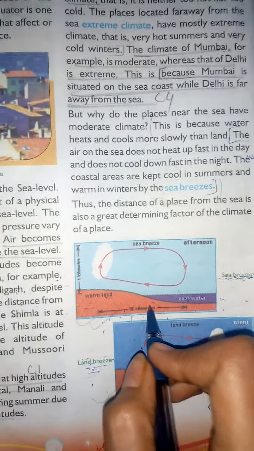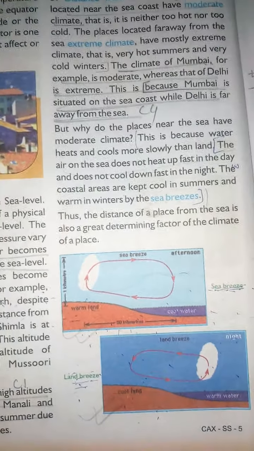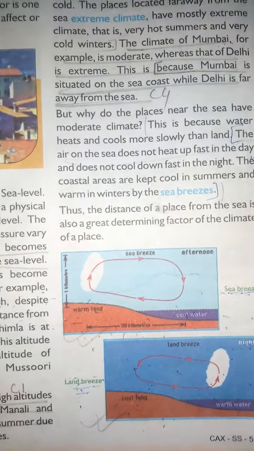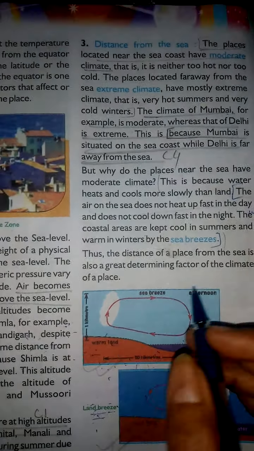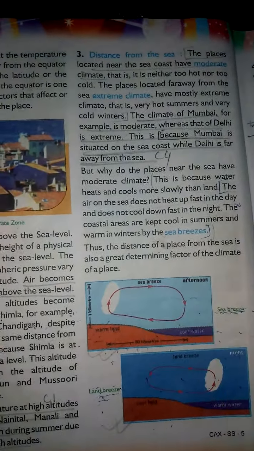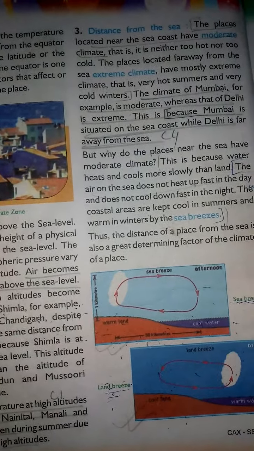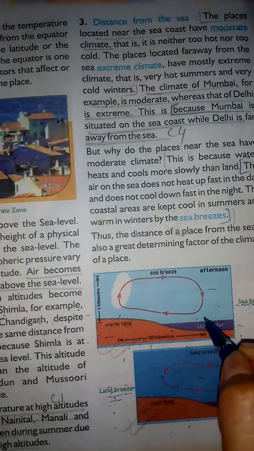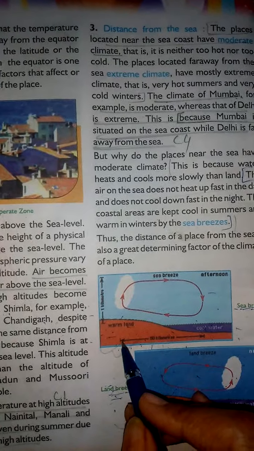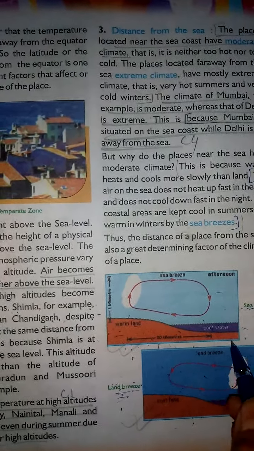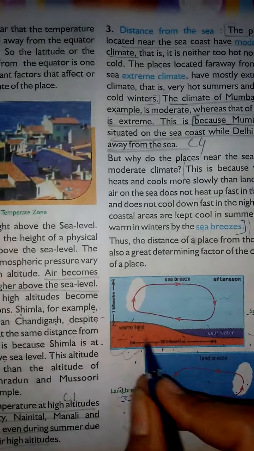They are warmer in winter and cooler in summer than places far away from the sea, like Delhi and Uttar Pradesh. So students, the land area which is near the sea or the coastal areas has a pleasant climate. Pleasant climate means moderate climate. Why is it so? Because during the summer season, when the land gets very hot, the cool breeze from the sea cools it down. As a result, it does not get very hot.